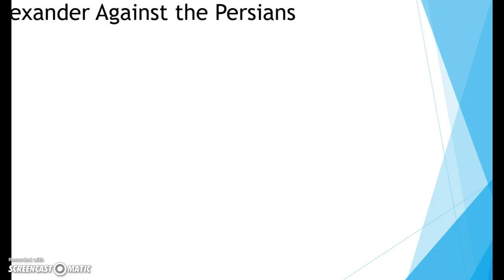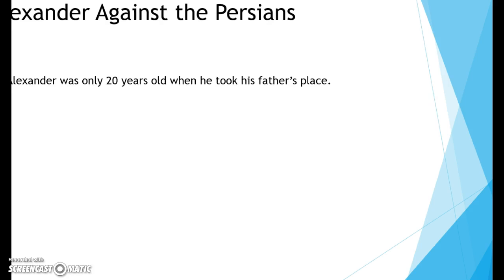Alexander against the Persians. Alexander was 20 years old when his father was assassinated, and he took his father's place. How do you think the Greeks felt about Macedonia taking control of them? They probably didn't like it too much. The Greeks thought of the Macedonians as barbarians.